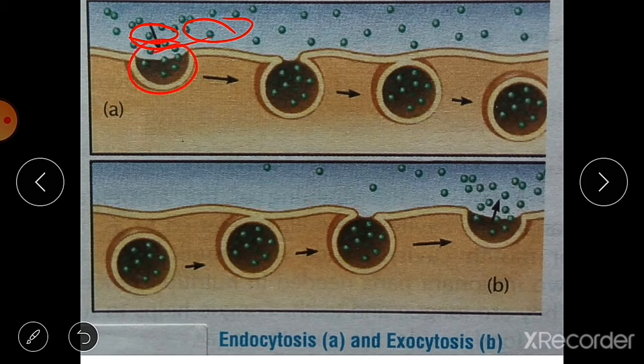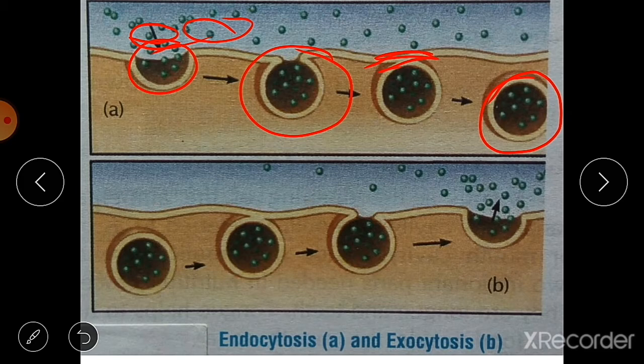Here you can see the food is engulfed, and the pseudopodia meet, enclosing the food inside. This food particle inside the cell of amoeba forms a food vacuole. This phenomenon is known as endocytosis, forming the food vacuole.